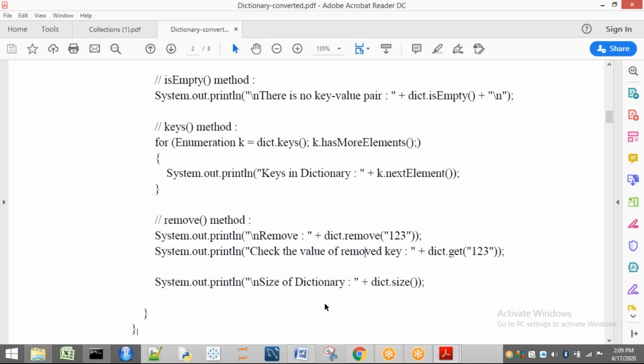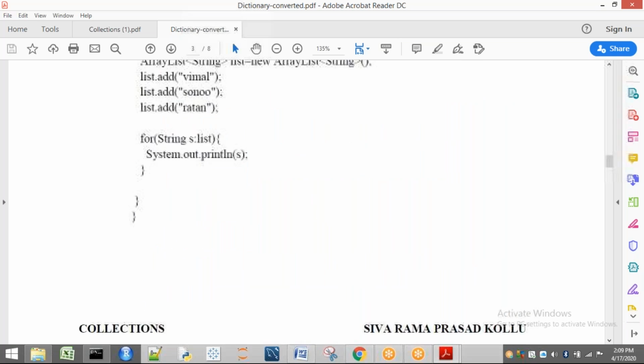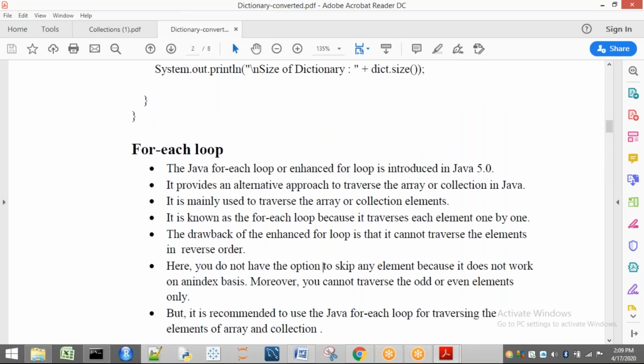Okay. Now, the for each loop. I will explain this for each loop, and later I will explain our DQ and array DQ classes. Right. Now see, I have already explained the same concept in our first unit while explaining the for loop.